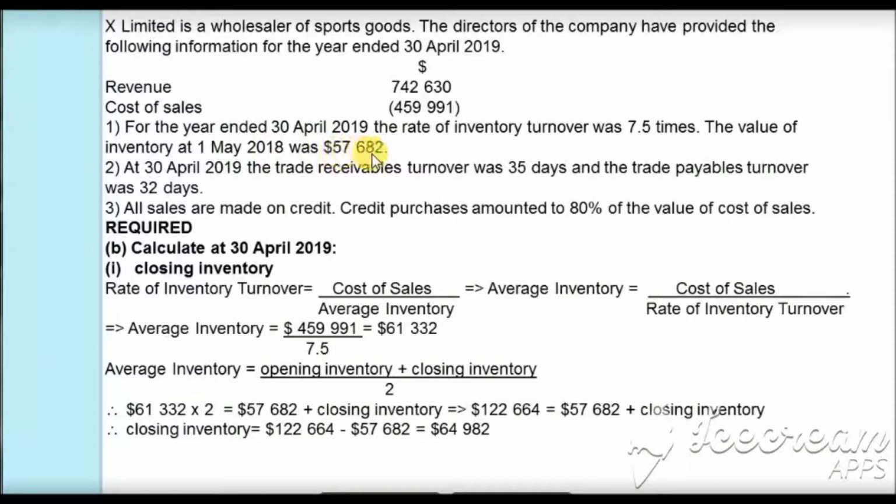We know the opening inventory which is provided here, that is the value of inventory at 1st May 2018, was $57,682. So we will place this value in the opening inventory. Once we substitute this value for the opening inventory and take the opening inventory to the other side, we get the closing inventory as $122,664 minus $57,682.